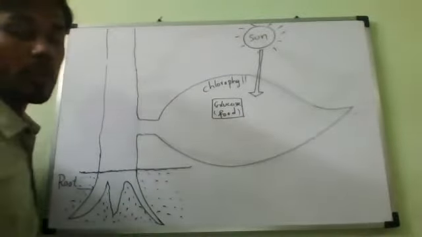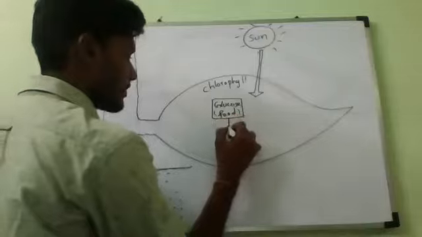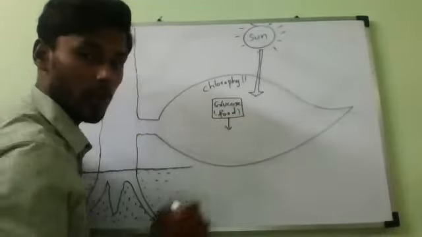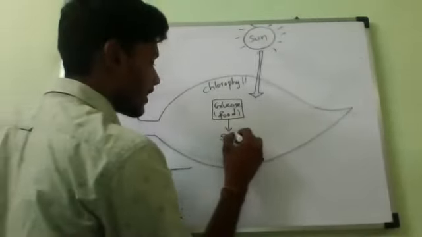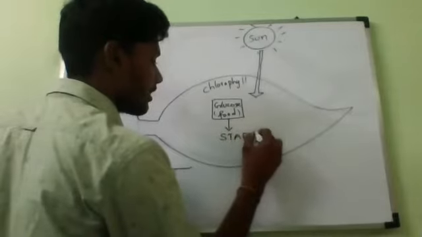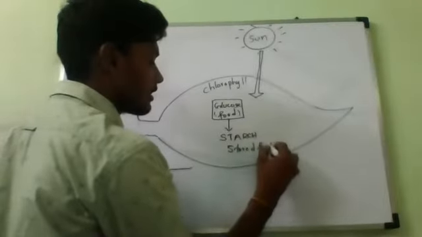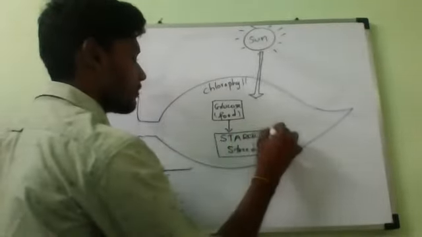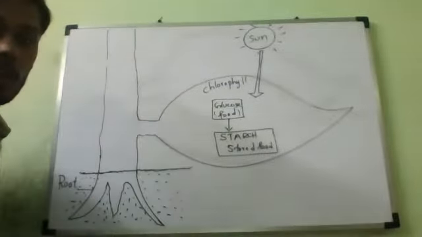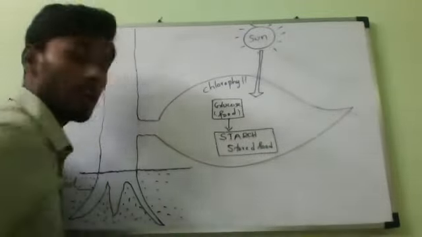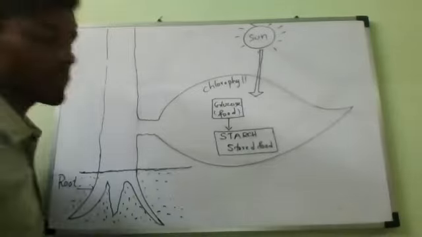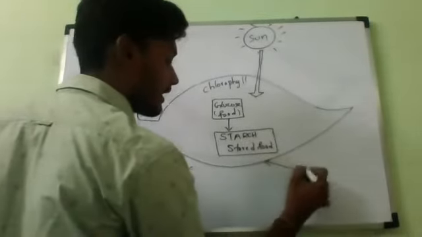Now, some food will be stored, that is, some food will be stored in the form of complex food. What is that food called? Starch. It is also stored food. Stored food is called starch. This is stored food, that is what we are eating. Understanding? The stored food of plants is called starch. So this is called a green leaf.